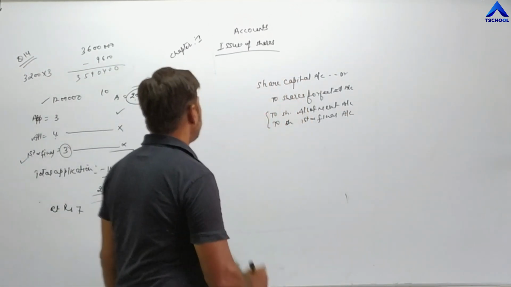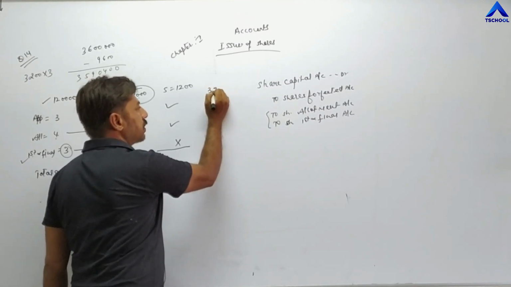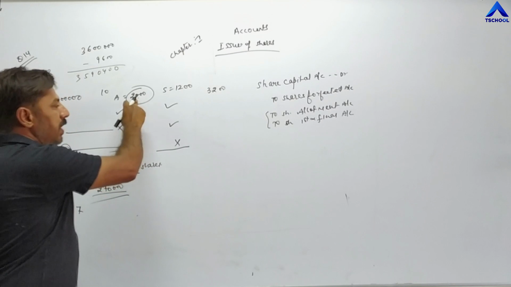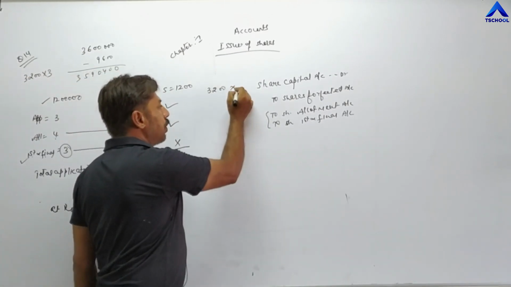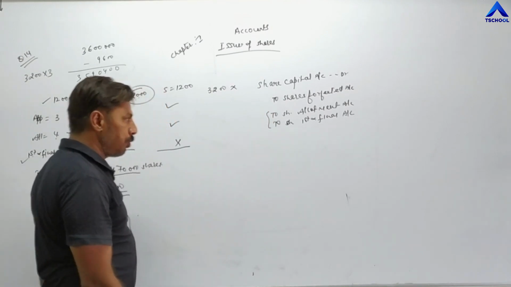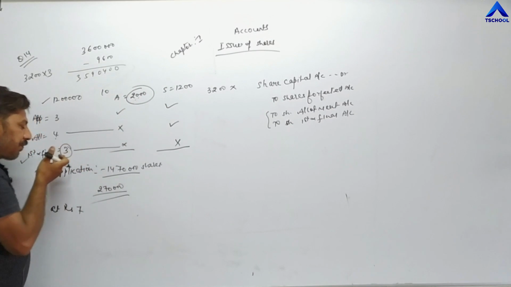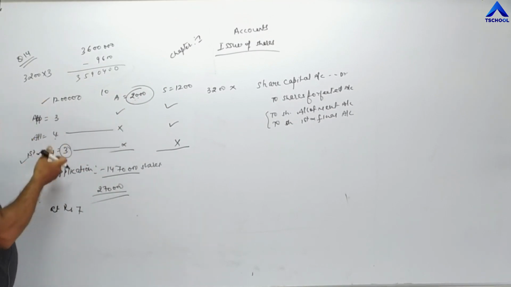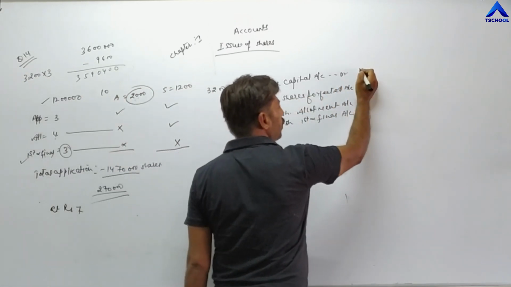Now the value. Total number of shares which are forfeited is 3,200: 2,000 of A and 1,200 of S. So 3,200 into the called up value. Called up value means the company has forfeited their shares after the final call, meaning the company has demanded the full amount of 10. 3,200 into 10 becomes 32,000.